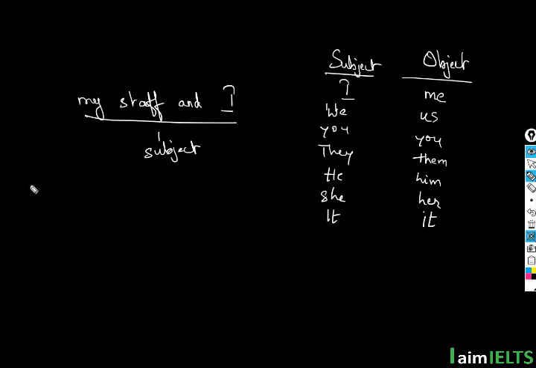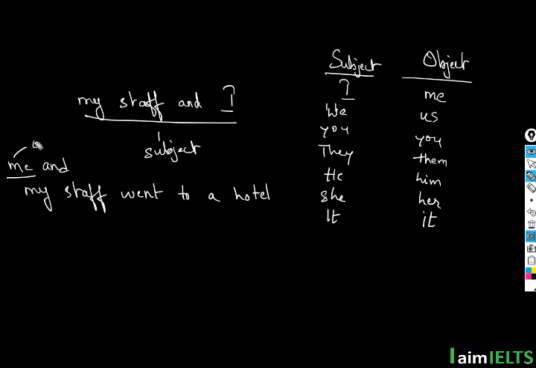His sentence was that he said me and my staff went to a hotel. So here, me is an object pronoun, whereas staff is a subject noun.